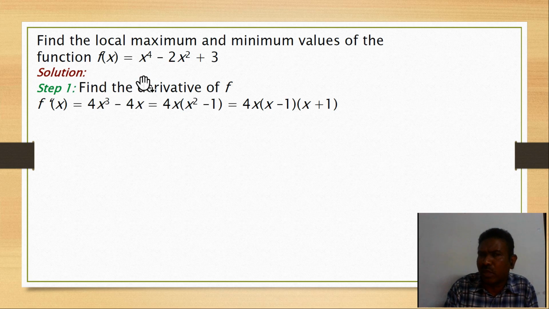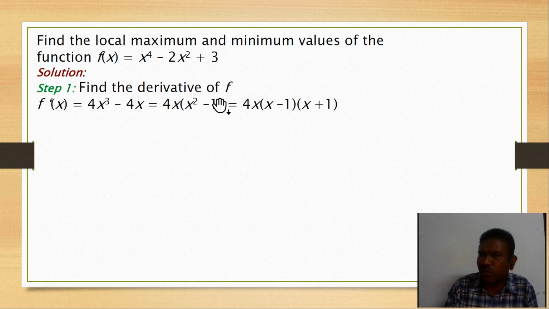The same thing applies here, where 2 is there. The derivative of x square is 2x, and 2 times 2x is 4x. So we get 4x cube minus 4x. The derivative of 3, or of any constant, is 0, so we should not write anything there; something plus 0 is just the something. Here 4x is common in both terms, so we can take 4x common. What remains? 4x of x square minus 1. Now x square minus 1 is like a square minus b square.